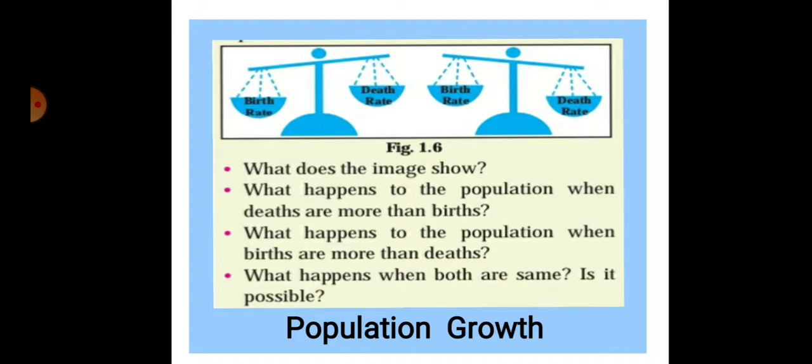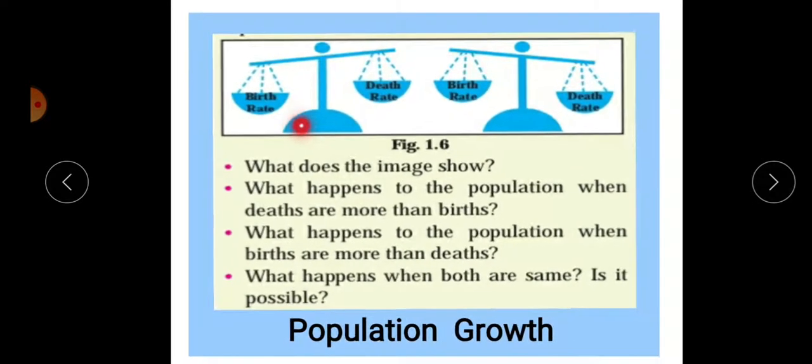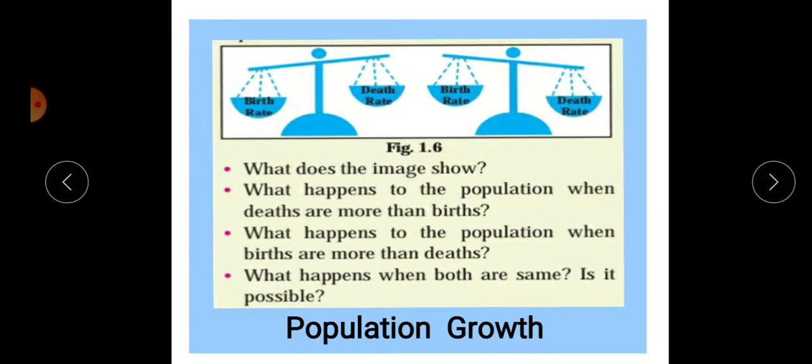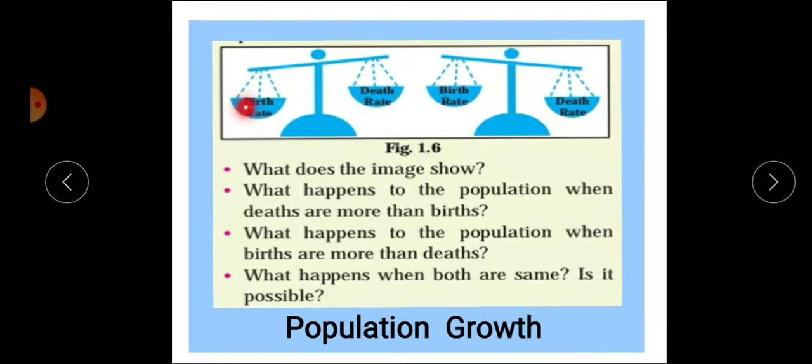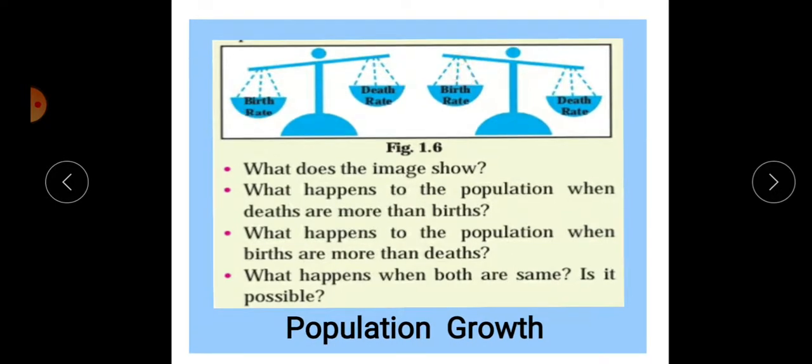Then population growth. Birth rate and death rate, both are important in population growth. If a low birth rate and high death rate are there, at that time population declines. If there is a high birth rate and low death rate, then the population increases.